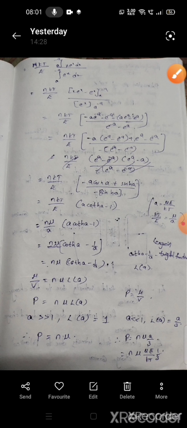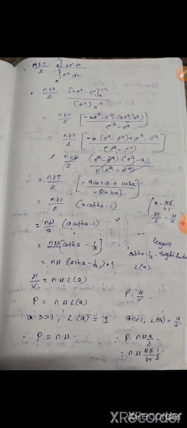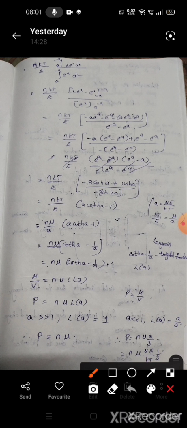By dividing the equation, we get nkT by E equal to minus a cosh a plus sinh a by minus sinh a. By substituting these values, we get a coth a minus 1.